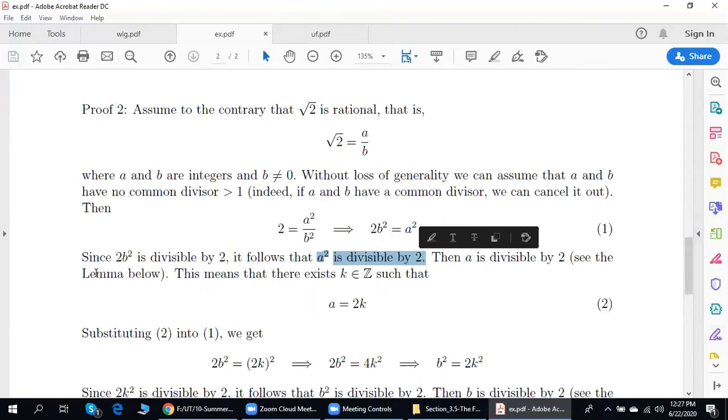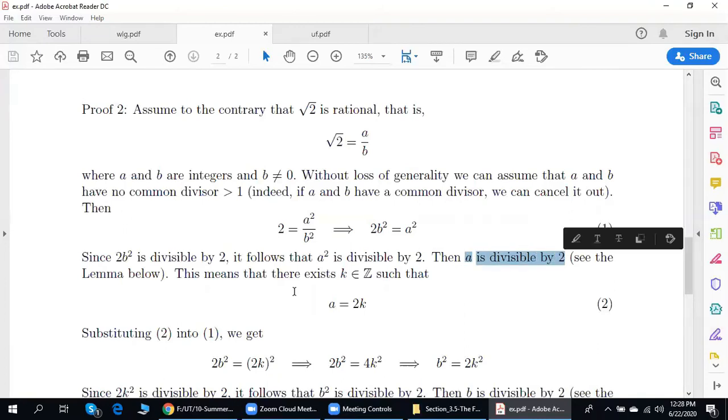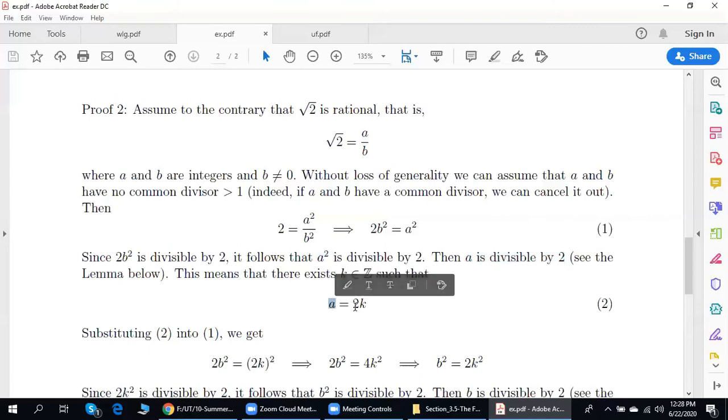Now, we will prove in a moment a lemma that says the following. If a square is divisible by 2, then a is divisible by 2. Since a is divisible by 2, a can be written as 2 times k, where k is some integer.